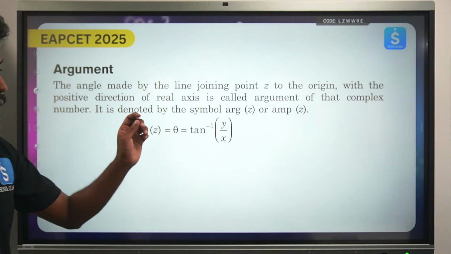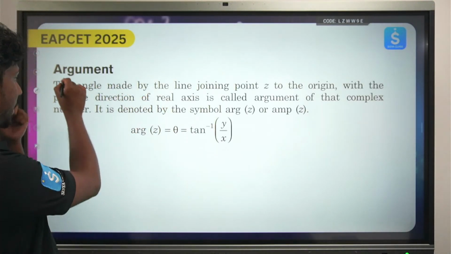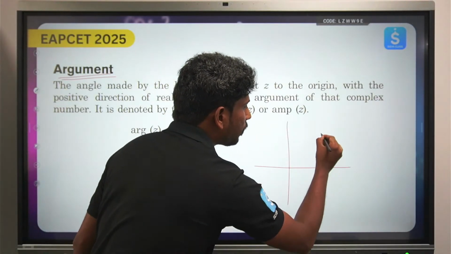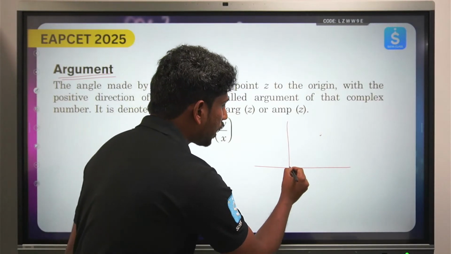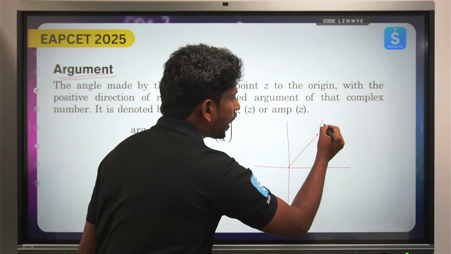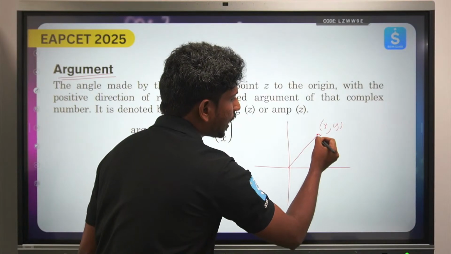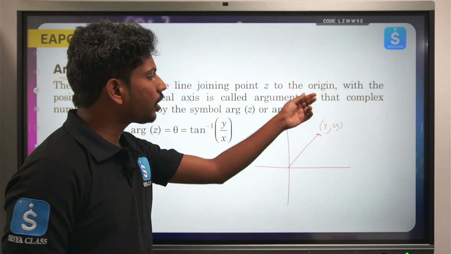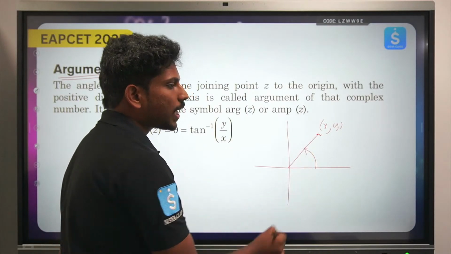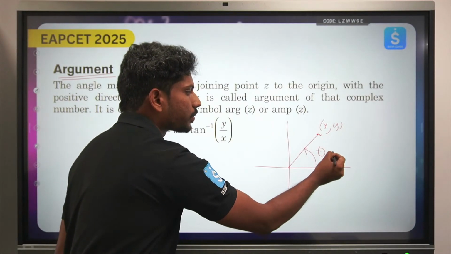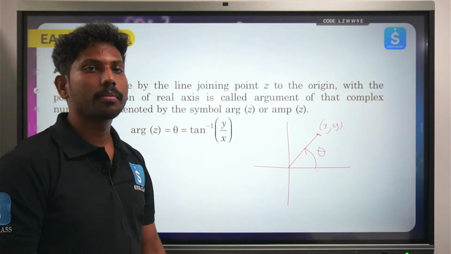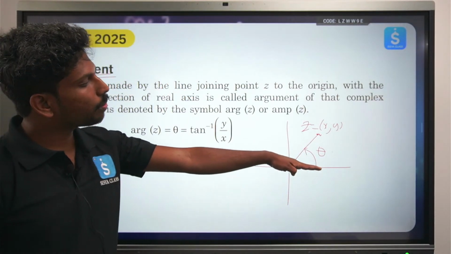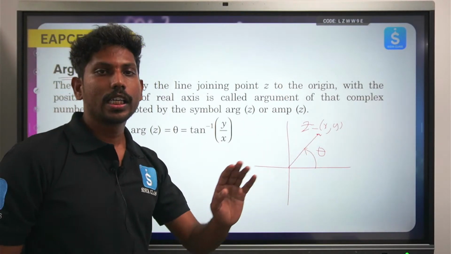Okay, next. The next topic is the argument. Now we have a number, and it is at a distance of x, with coordinates x, y. If you join this point to the origin, the angle of inclination with the x axis is theta. This theta is the argument of this value z. That is, the angle at which it is inclined is called the argument.